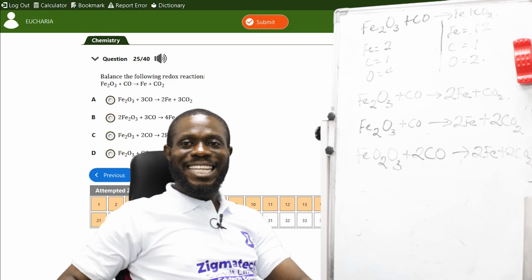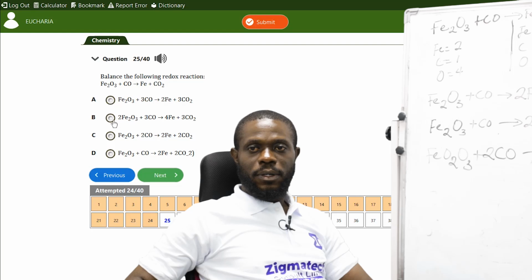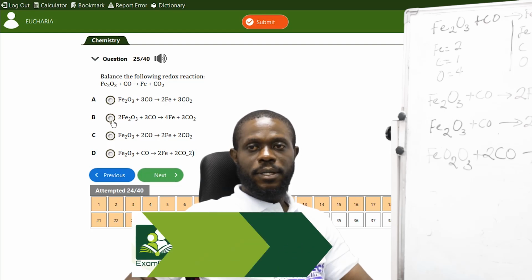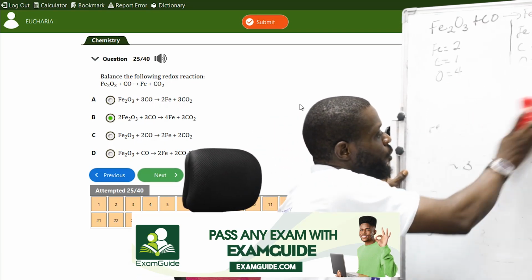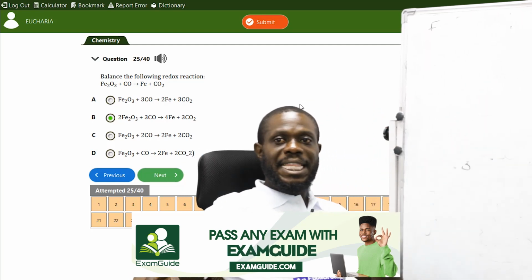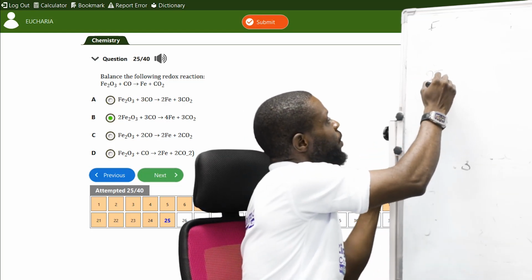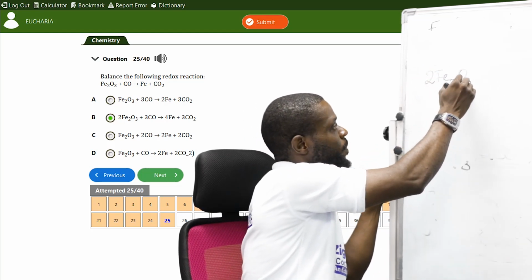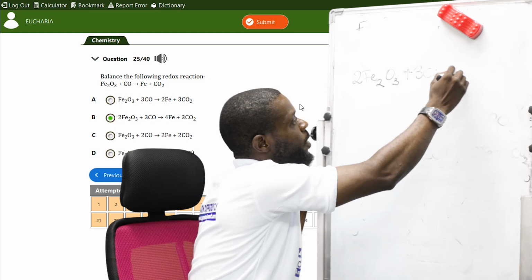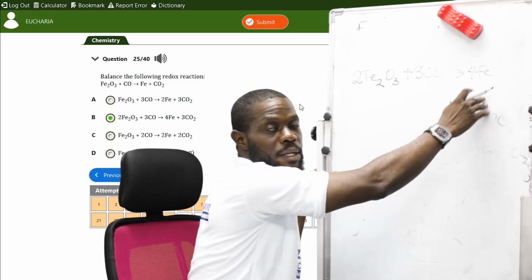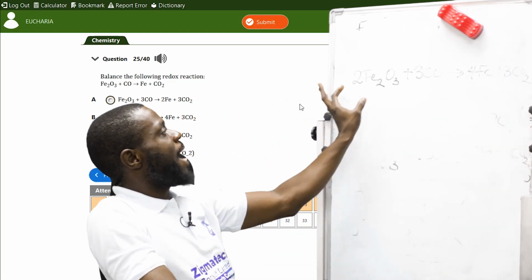So now, the correct answer for this equation becomes B. Because if you calculate, you will see that iron is 2 times 2: 2 Fe subscript 2, O subscript 3, plus 3CO gives me 4Fe plus 3CO subscript 2. Now, if you check, in this balancing, iron here is 2 times 2, 4.